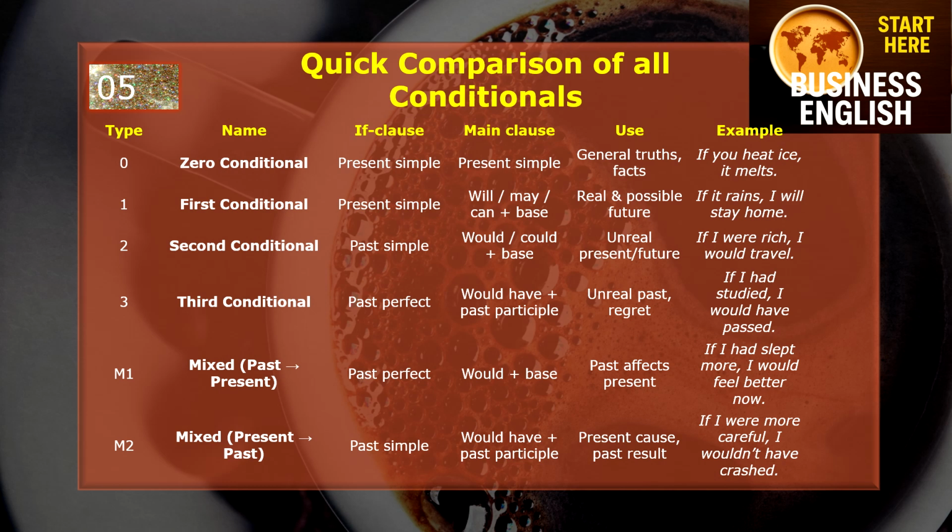Mixed conditional. Mixed means past to present. The if clause is past perfect and the main clause is would plus base. Use: past affects present. Example: If I had slept more, I would feel better now. And mixed, another type, present to past: the if clause is in past simple, and the main clause is would have plus past participle. Use: present cause, past result. Example: If I were more careful, I wouldn't have crashed.